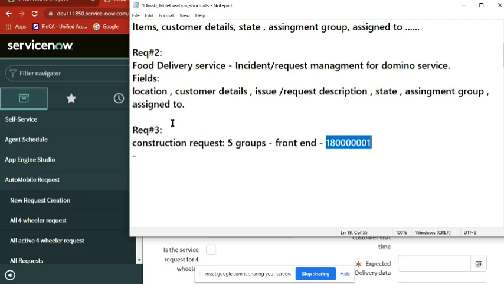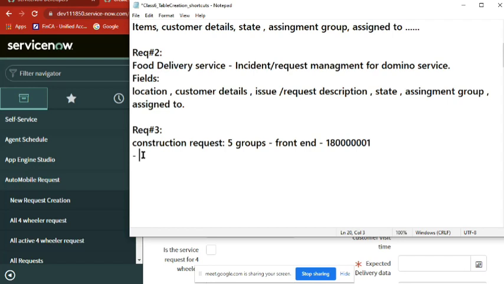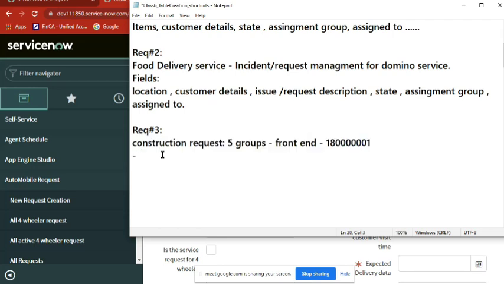So anything you are trying here, this is the business requirement. Whatever we are discussing is an outline of the business, and in order to manage that business service, we need to provide something. Whatever we are developing here is like customer assistance, and we also manage the data, so it works for both. So this is your outline. To manage this, we need a form where we capture customer details, request type, and all the fields we need to develop.